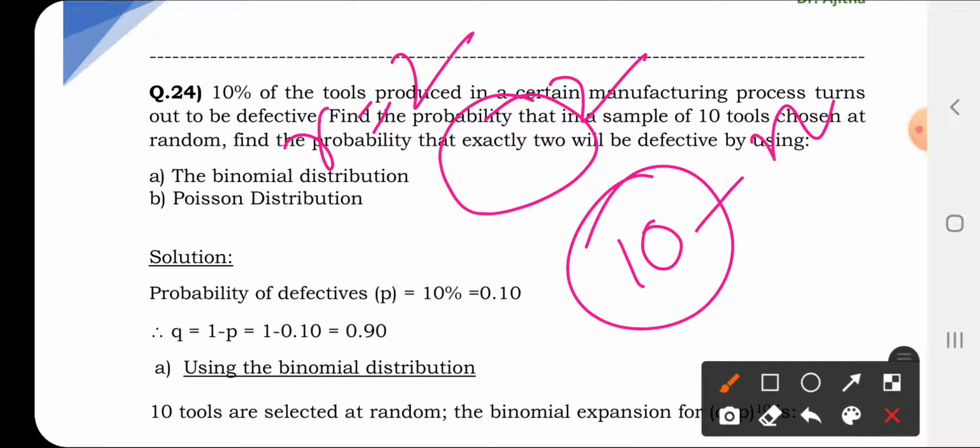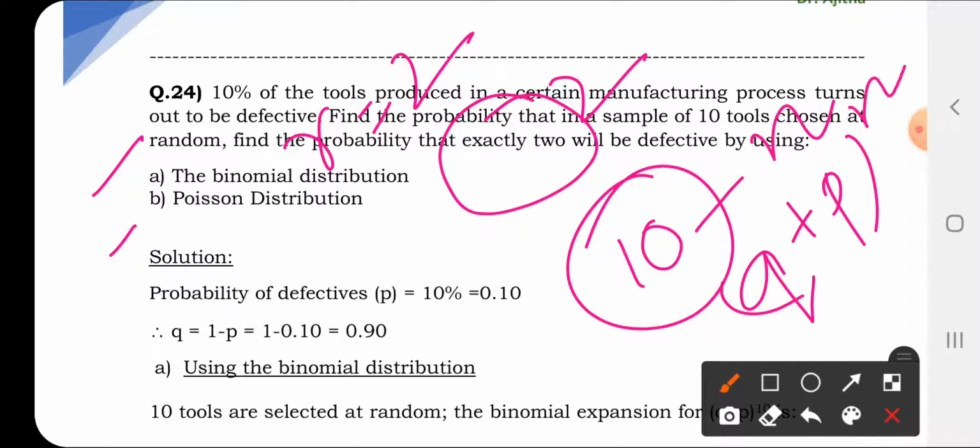First, you have to solve the probability by using two distributions, known as binomial distribution as well as Poisson distribution. We have already seen binomial distribution, and we did sums also. In the case of binomial distribution, you have to expand (q plus p) to the power n, where n is 10. You just expand it and see the probability of exactly 2.